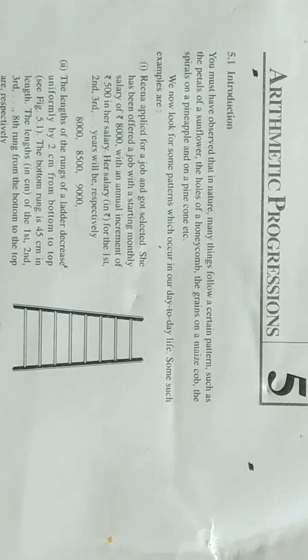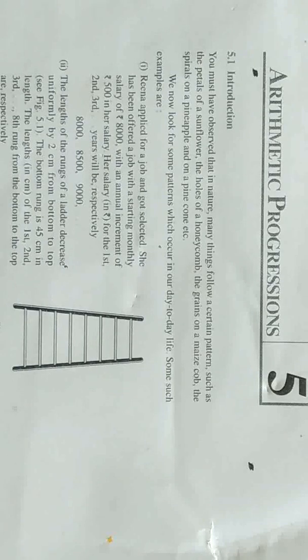Now we will see the introduction of arithmetic progression. What is arithmetic progression? That is the first one. You must have observed that in nature many things follow a certain pattern. What are those patterns? We will see, such as the petals of a sunflower. You have seen that the petals of a sunflower are arranged in a certain pattern. Then the holes of a honeycomb are also arranged in a certain pattern.